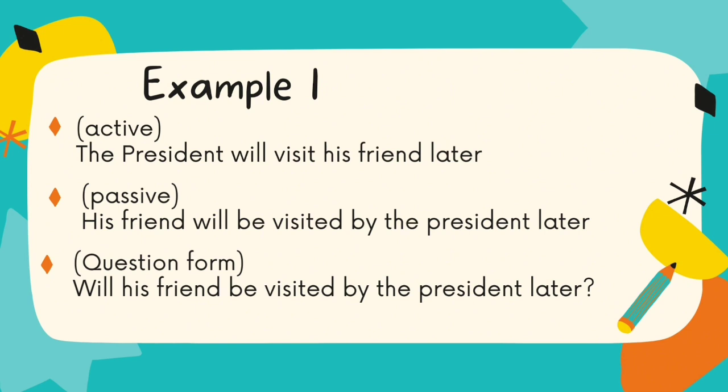Sometimes we have to adjust the pattern with the example. For the active, the president will visit his friend later. We have to adjust the example here with the pattern just now. How about in the passive? His friend will be visited by the president later. And how about the question form? Will his friend be visited by the president later?